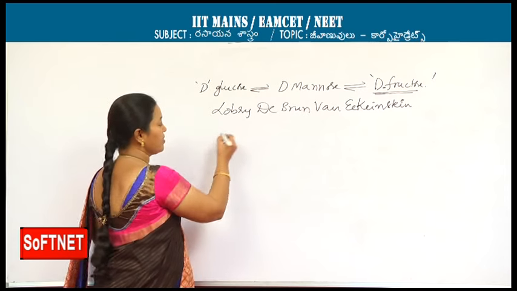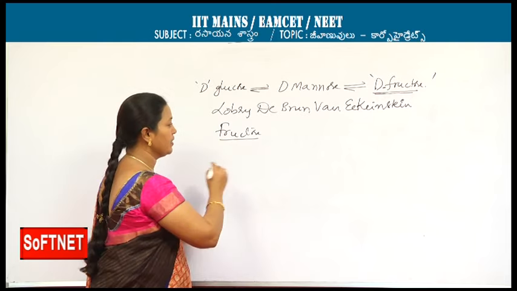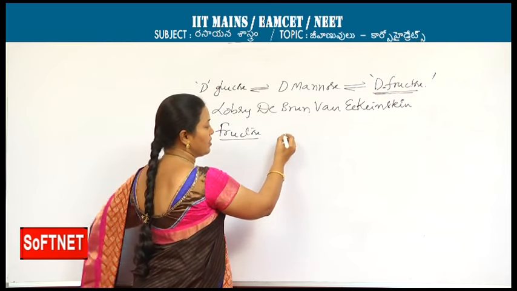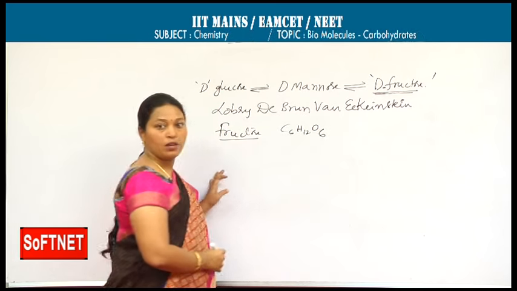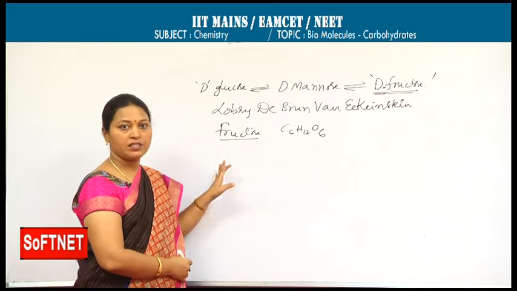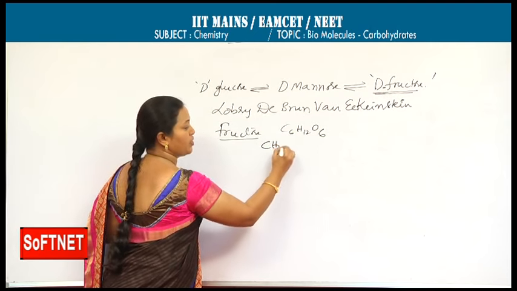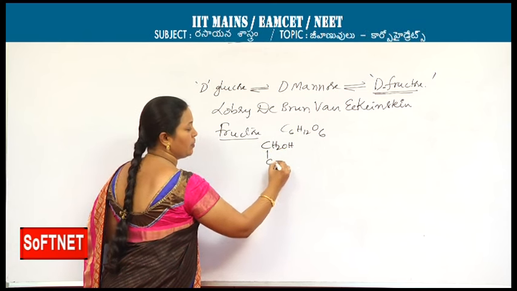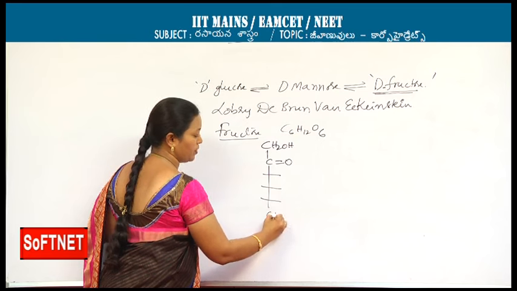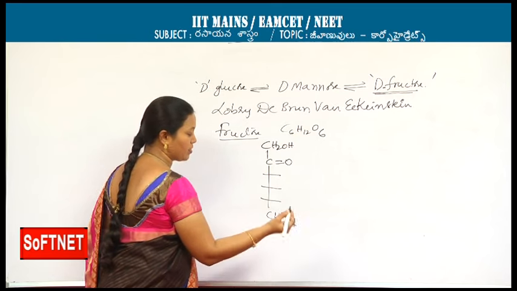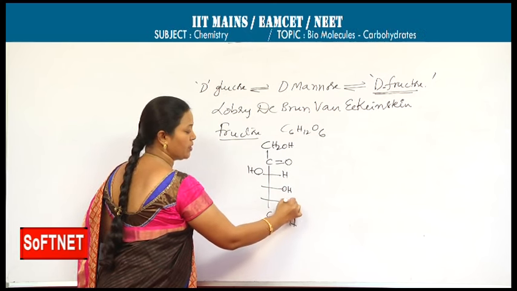Now we will discuss fructose. It is a fruit sugar as it contains ketone as the principal functional group. Molecular formula is the same, C6H12O6. We can write open chain structure and ring forms for this also. Open chain structure is CH2OH. On the second carbon we have the ketonic group. Third, fourth, fifth, sixth will be the same as glucose. Third with OH left, fourth and fifth with OH right side.